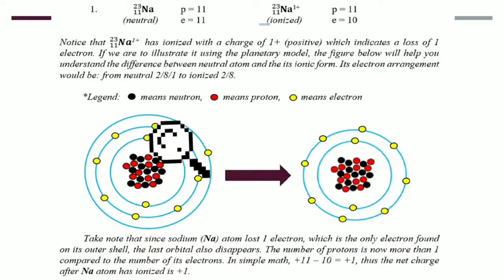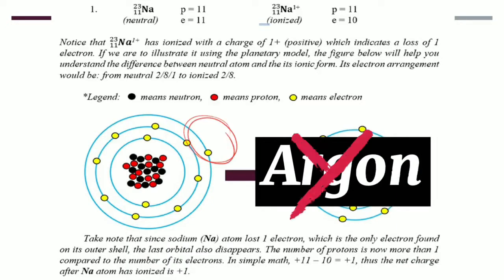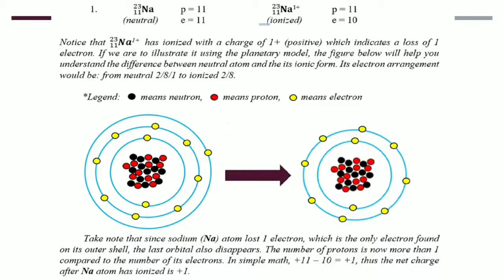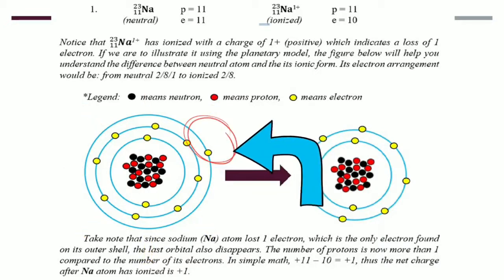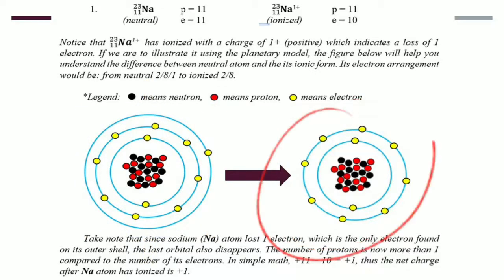For example, let us explore the sodium and the oxygen atoms when they are undergoing ionization. As you can see from the planetary model of the sodium atom, the outer shell has only one electron, which is almost empty at malayong marating ang electron configuration ni argon. That is why bibitawan na lang niya itong outer electron niya kasabay ng pagkawala ng kanyang last orbital or outer shell. Kaya lumiit ito after mag-ionize.